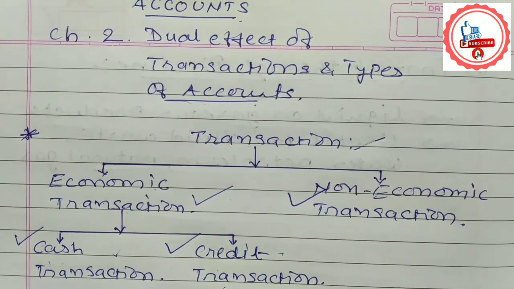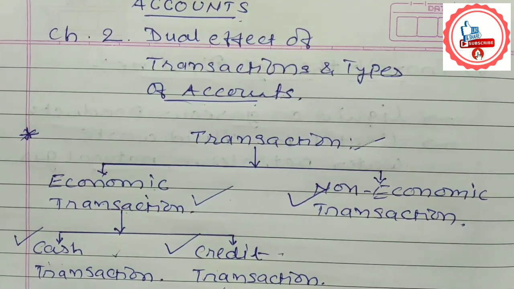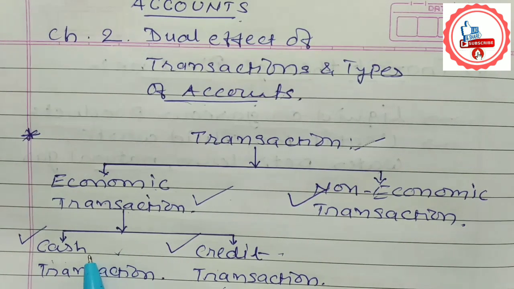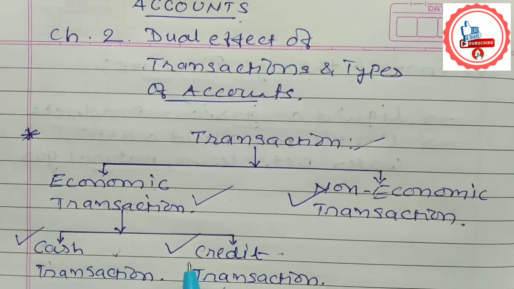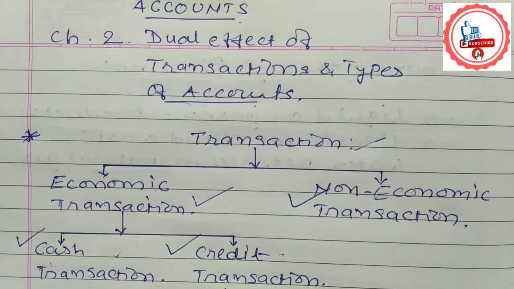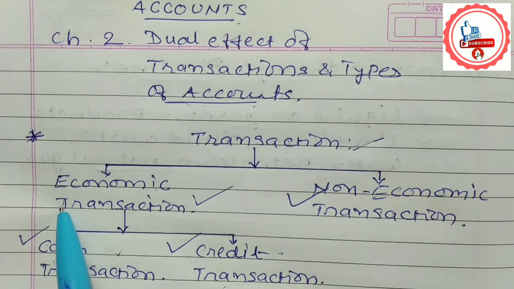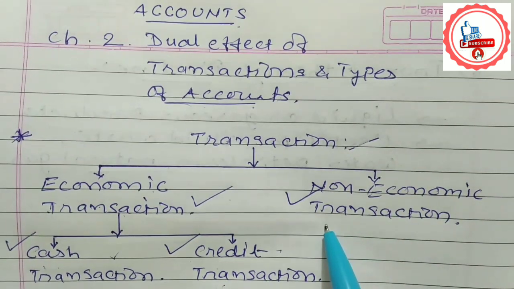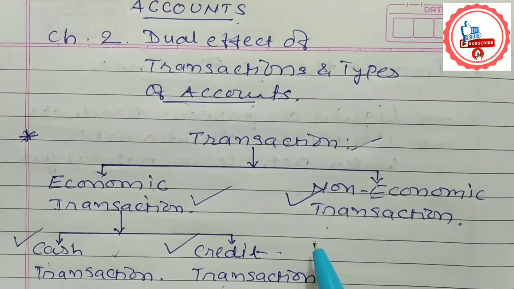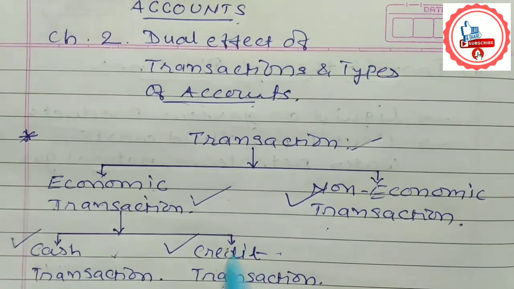Students, we are about to understand dual effect of transactions. But before that, we should identify which particular transaction is a cash transaction, which is a credit transaction, and which is a non-economic transaction. So students, economic transactions are always recorded in the books of accounts, whereas non-economic transactions are not recorded in the books of accounts. Now let us understand the rules to identify cash transaction and credit transaction.